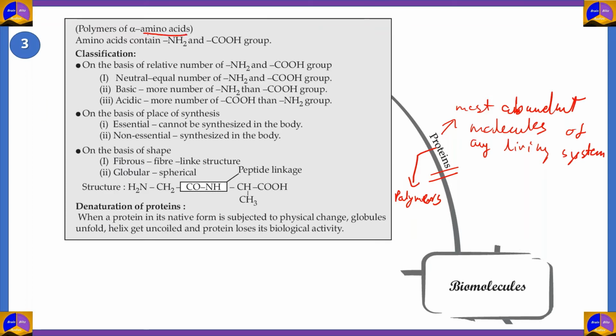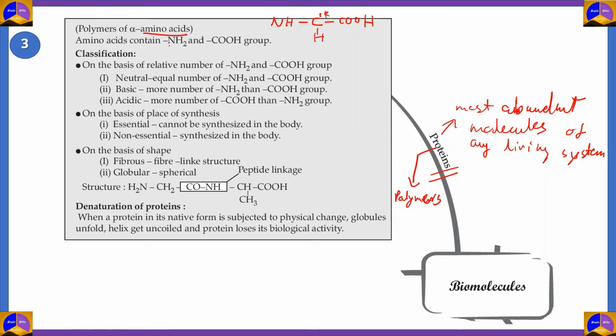This is called an amino acid. So an amino acid is basically a carbon compound with a carboxyl group at one end and an amine group at the other end. Then we have an R, which can be any variable carbon group, and an H at one end. So this is the structure for a general amino acid.